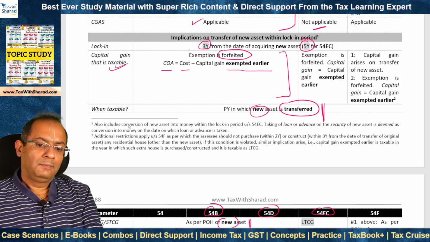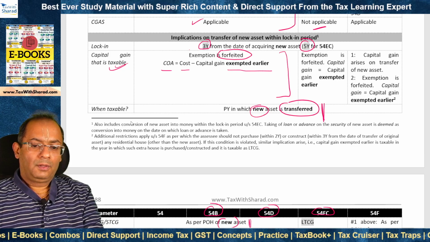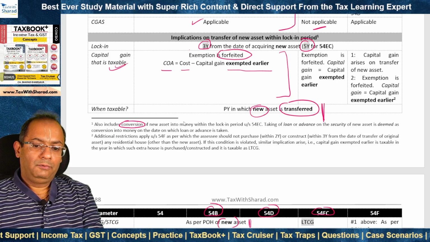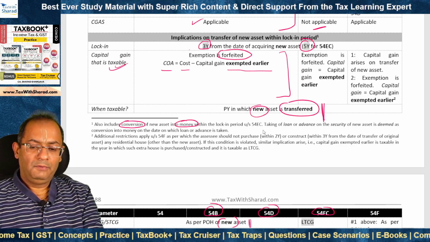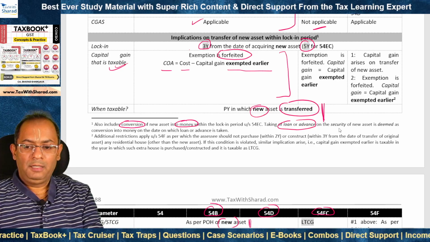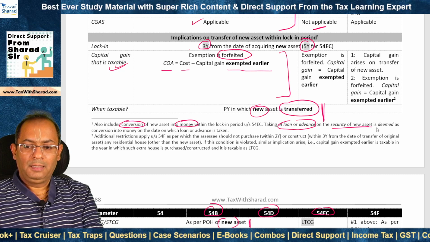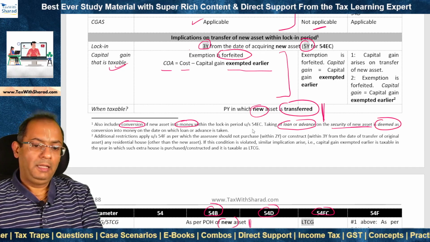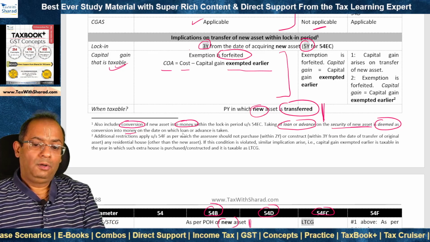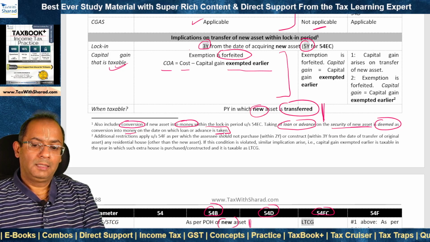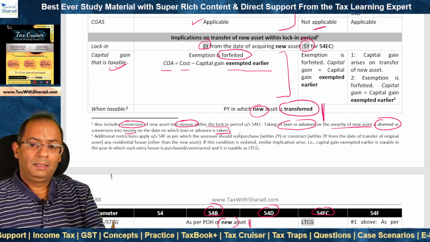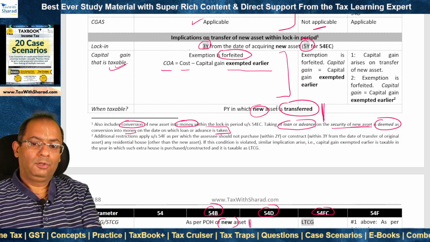Now this also includes a case where the bonds are converted into money within the lock-in period. If a loan or advance has been taken on the security of the new asset, that is the bonds, then that is also deemed as conversion into money. On which date? On the date on which the loan or advance is taken, right? And therefore, there arises a default in such case also.